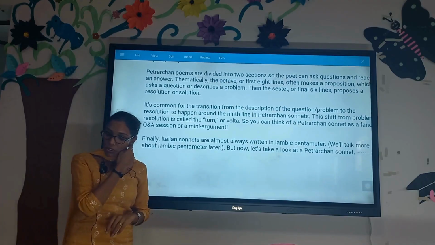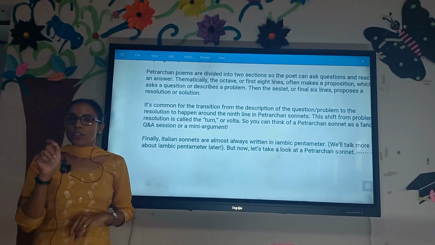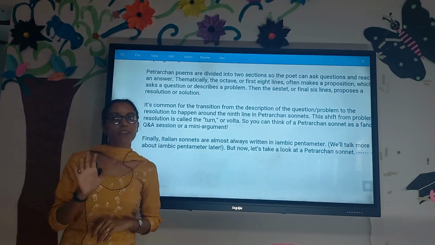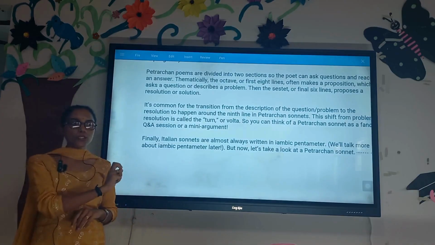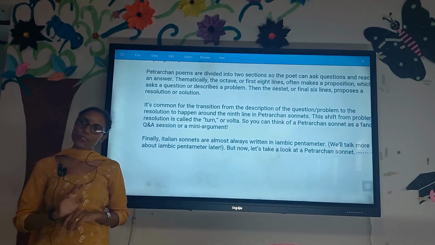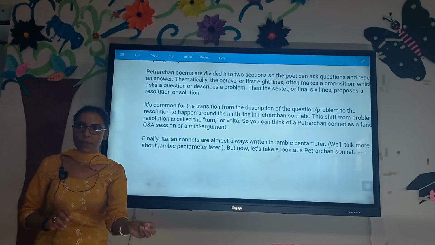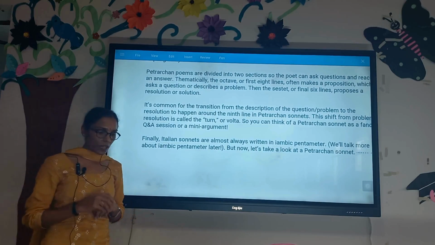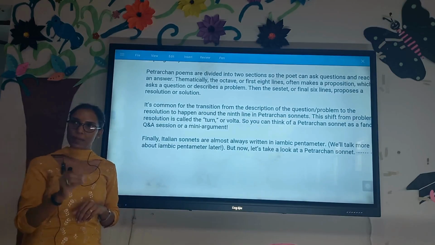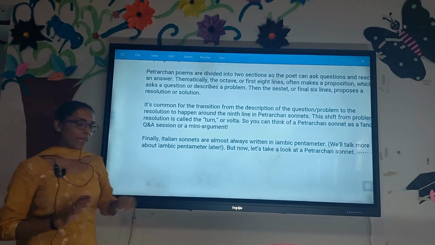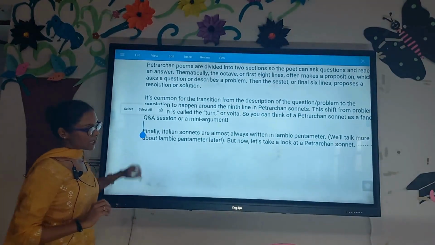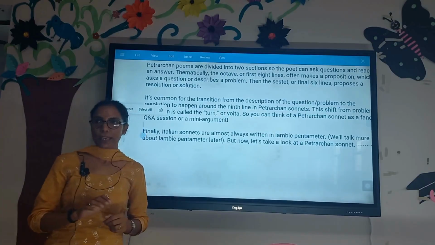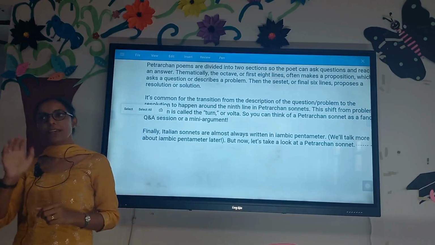I will also add that a sonnet has an intricate rhyme scheme. That is, it will always have a rhyme scheme. Since the Italian sonnet is divided into two parts, the octave has its own rhyme scheme, and so does the sestet. The octave has the rhyme scheme ABBA, ABBA, and the sestet will have the rhyme scheme CDE, CDE, or it can also have CD, CD, CD.